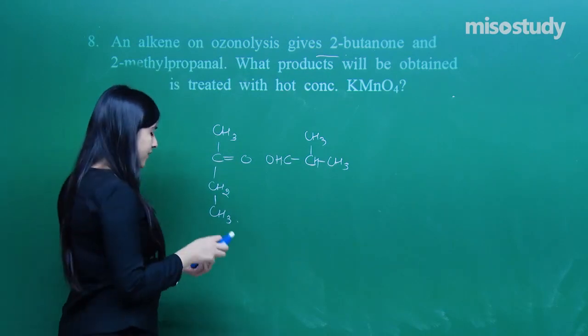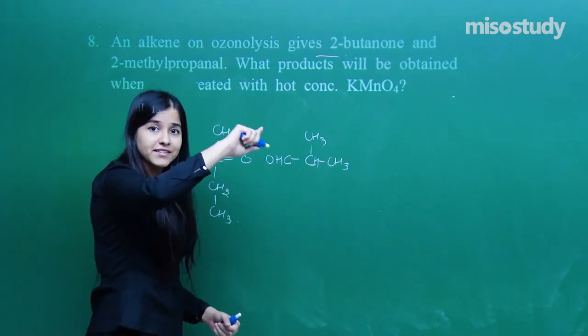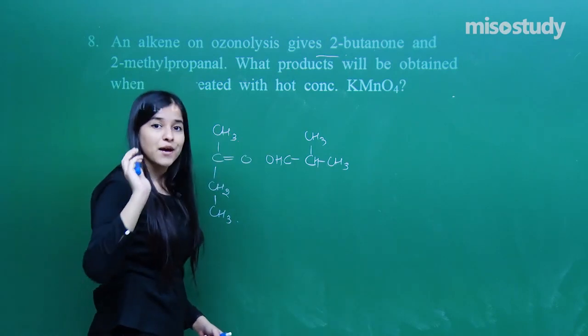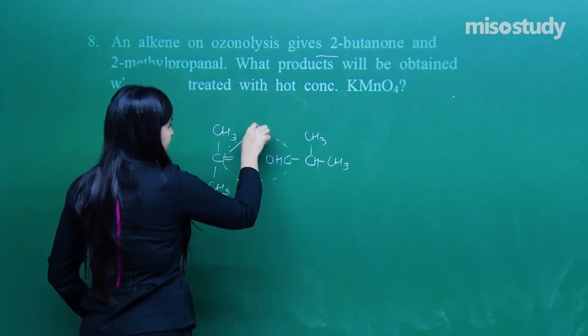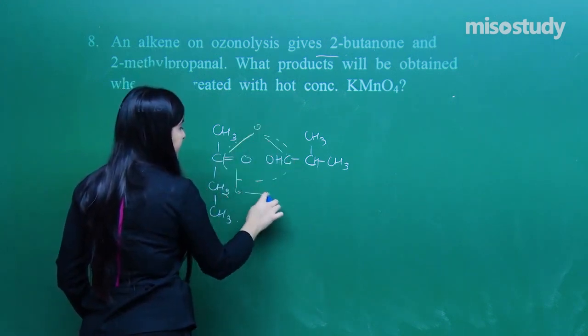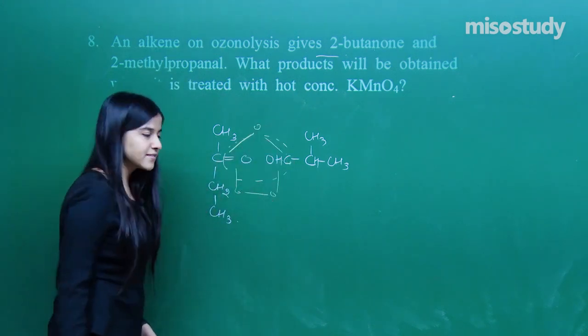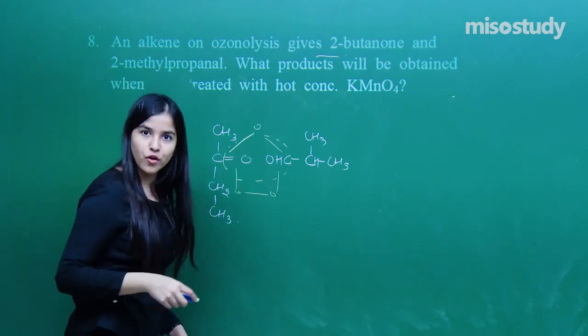I need the connection so that I get my reactant. So it's the reverse of ozonolysis. I am going in the reverse direction. So the ozone must have got formed over here, somewhere here, yes, and there would have been a double bond.